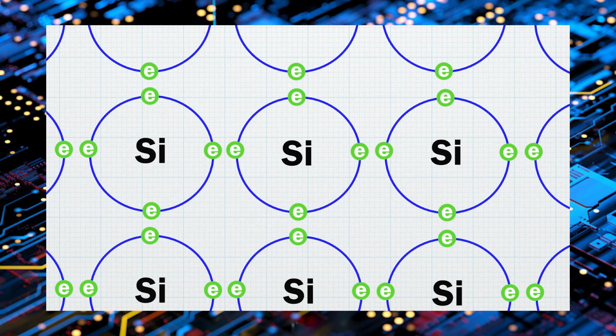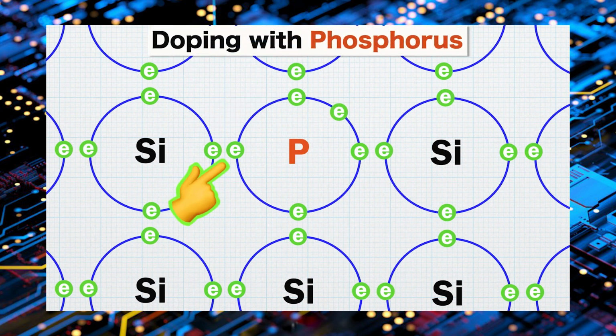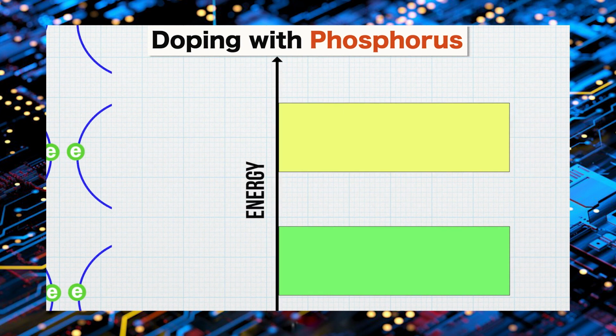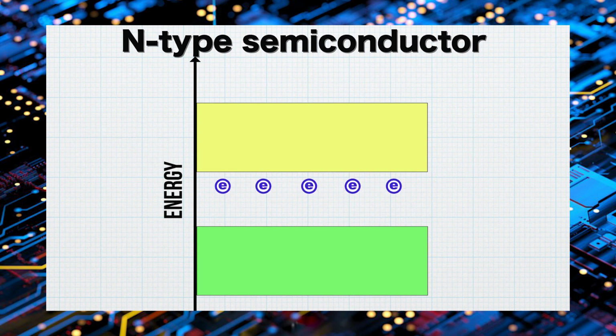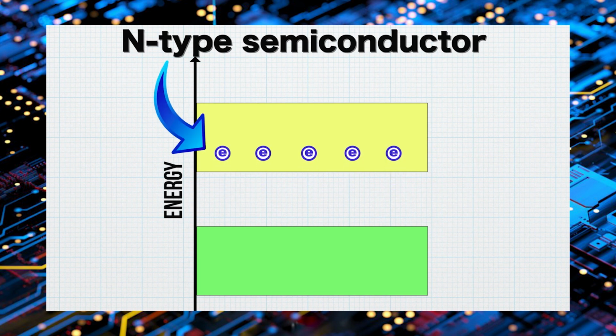If an impurity atom has 5 valence electrons, such as phosphorus, 4 valence electrons can bond with 4 adjacent silicon atoms, and the 5th electron has nothing to bind to, so it's free to move around. This creates extra electron energy levels. Now, electrons can easily jump into the conduction band when the energy is provided by an applied voltage. This is called an N-type semiconductor. N-type refers to the negative charge of the extra electron.